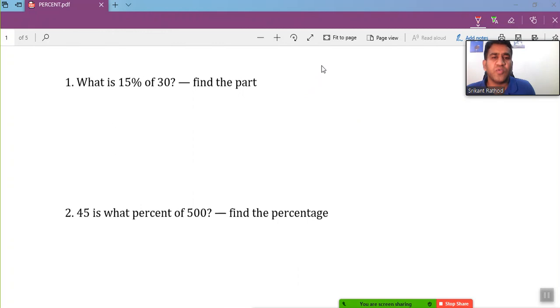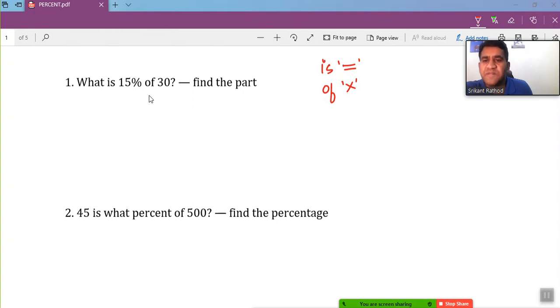Whenever the question says "is", the meaning of "is" in percentage is equal, equivalent to, or equal. And when it says "of", it means multiplication. According to the question, you can make use of this "is" or equal, multiplication and other variables if required.